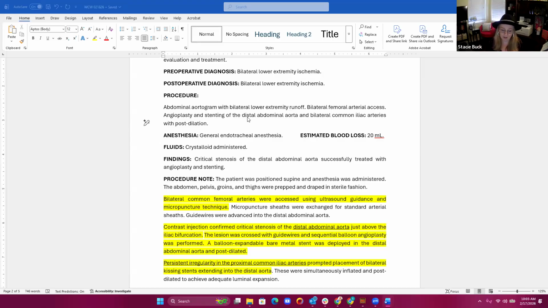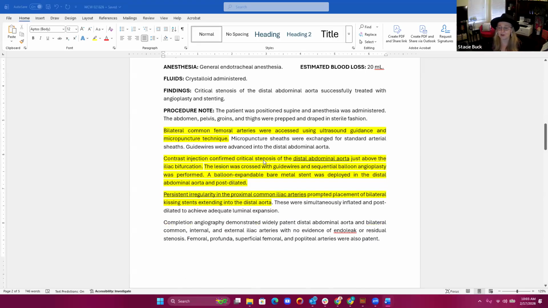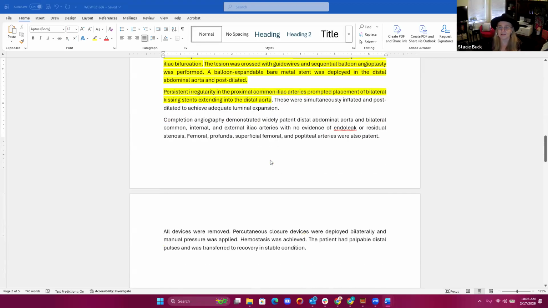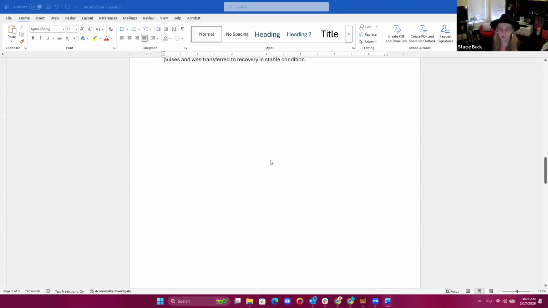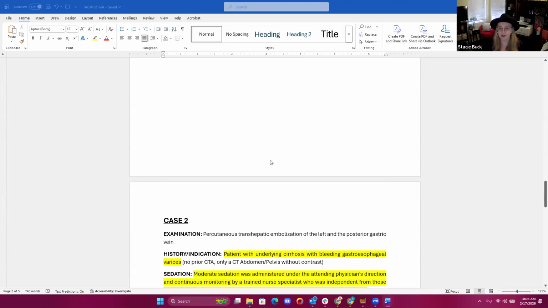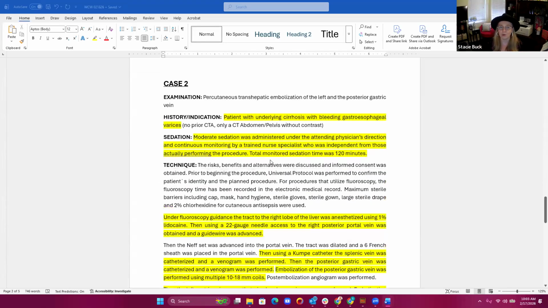So the common iliacs would be 37254, the aorta would be 37236, but we would need to know whether or not we have separate and distinct lesions. So that's my analysis of that case. Unfortunately, I don't have enough information to assign final codes to this case. I would send it back to the physician and query about the information that is missing from the report in order to make the appropriate code selection.